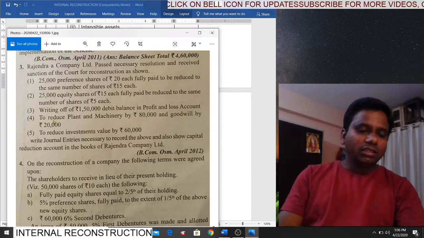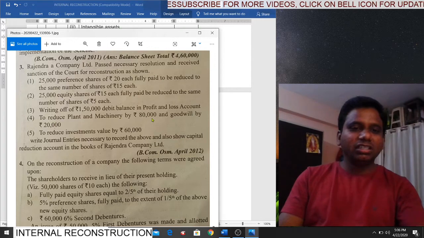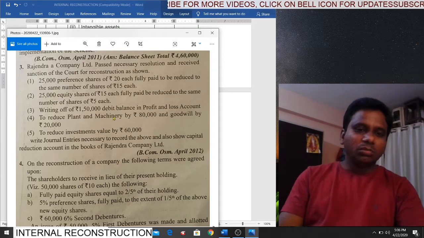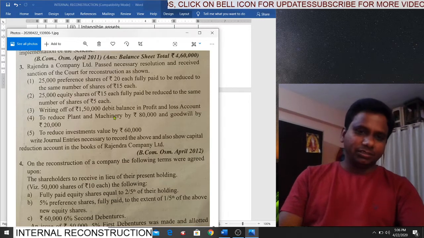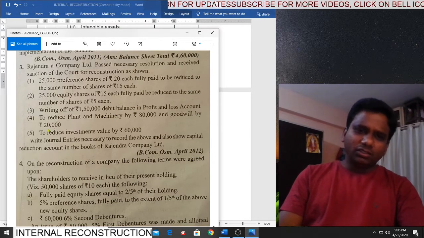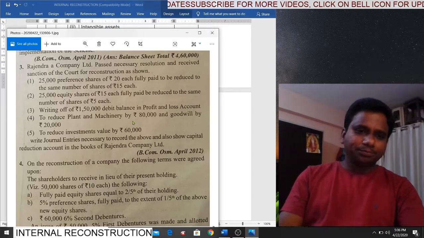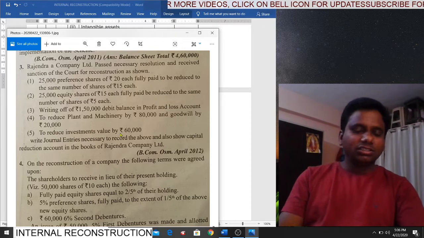Next, to reduce plant and machinery by 80. Underline the word by, not to 80. Machinery by 80, so 80,000 is the reduction, straight away. And goodwill by 20,000. Underline the word by.